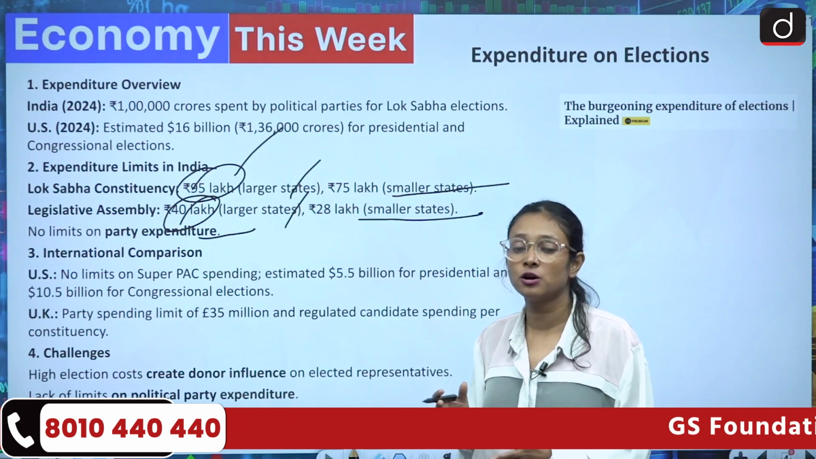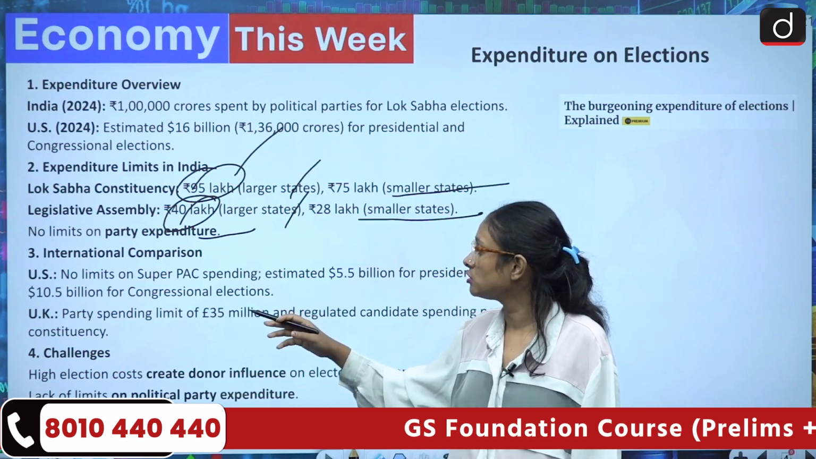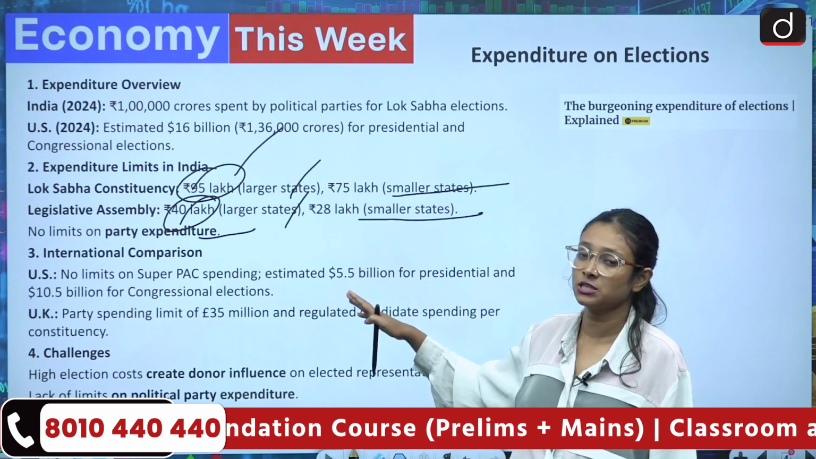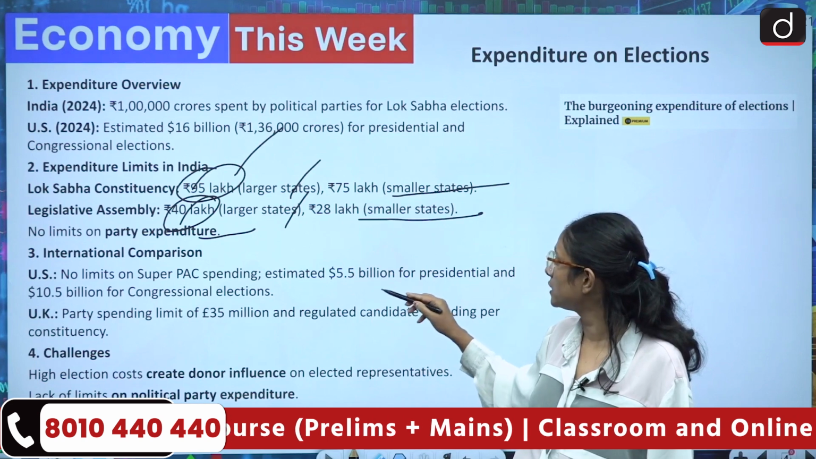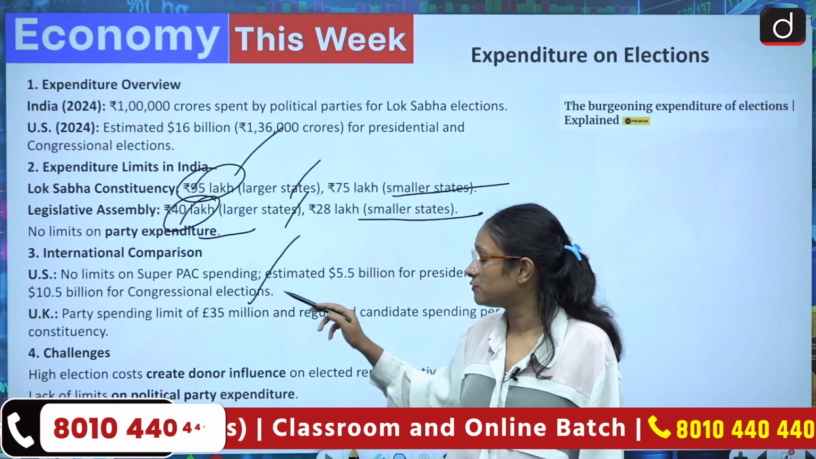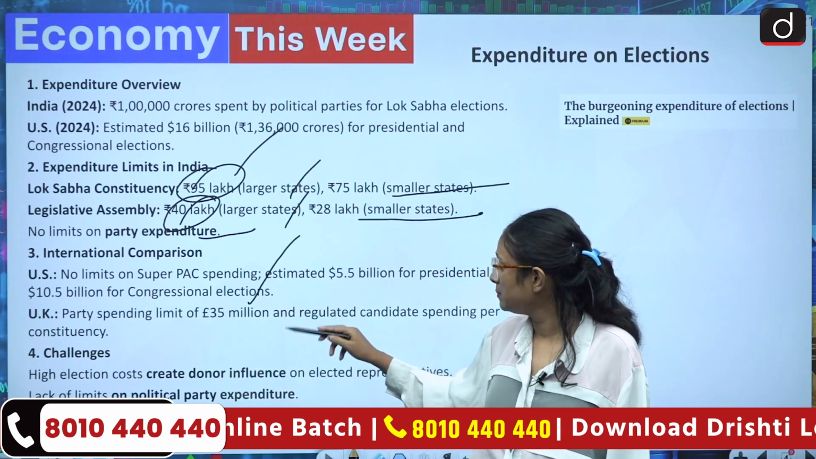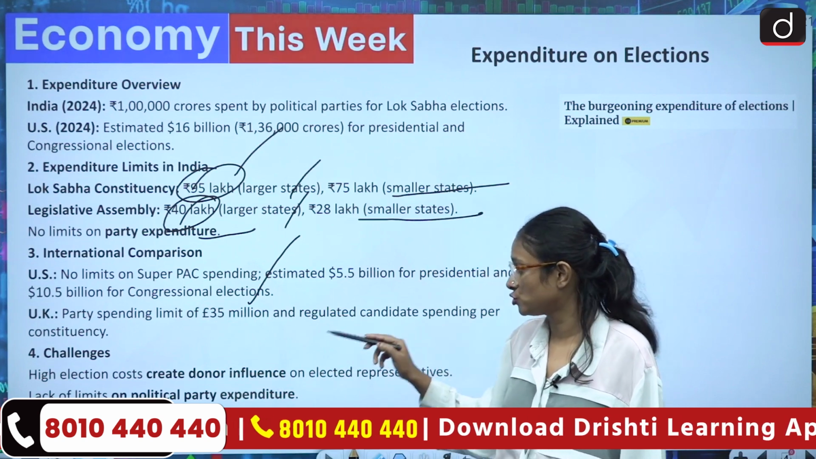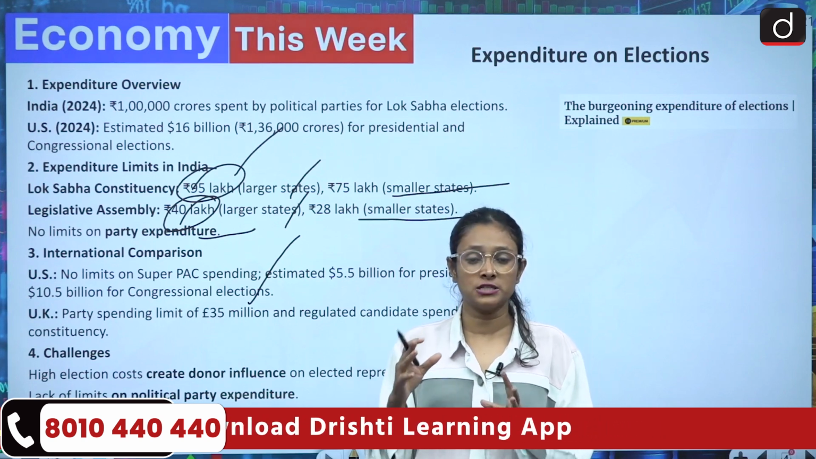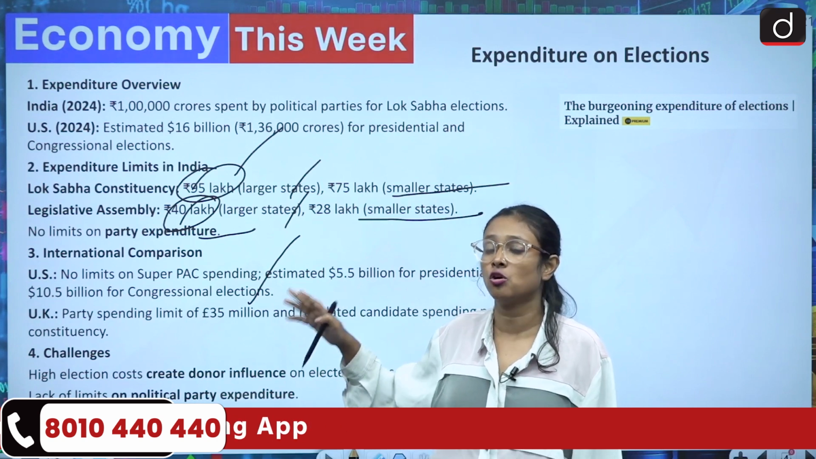If we talk about the international comparison, in the US there are no limits on super PAC spending, which has been estimated at $5.5 billion for presidential and $10.5 billion for congressional elections. If we talk about the UK, the party spending limit is 35 million euro and candidate spending per constituency is regulated. So if we compare the GDP of the UK, the US and India, India is way behind. Still, we are spending a lot on the elections.